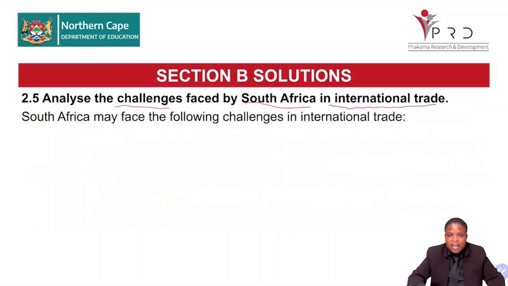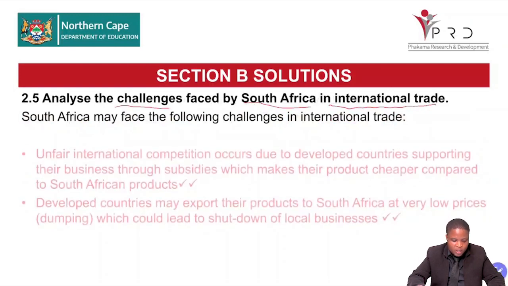Some of these countries have big businesses that are producing at a low cost. They may be dumping their product in our country. So that is one of the challenges that we may be facing. Or when we try to sell to them, they may find it expensive because our cost of production is high. Or they may feel it's an inferior good, not of the quality that they want. Those are some of the challenges that we may find. Right, so let's look at the marking guideline.